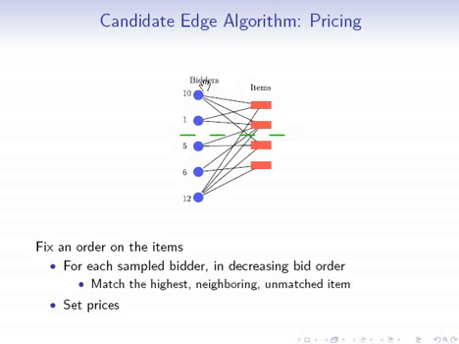So the first bidder that we're going to process in the sample is this bidder of bid 10. So what's the highest neighboring unmatched item? Well, it's this top item. So that's the item to which we're going to match that bidder.